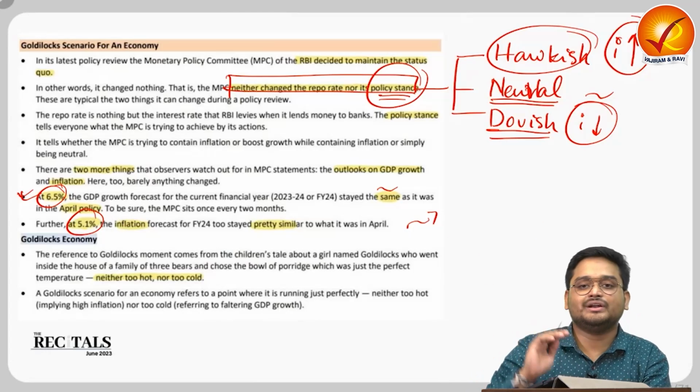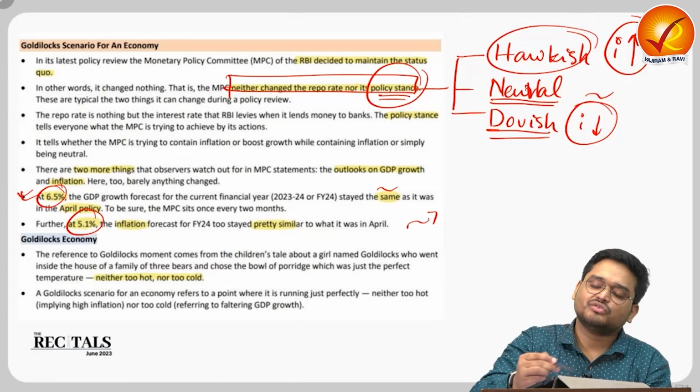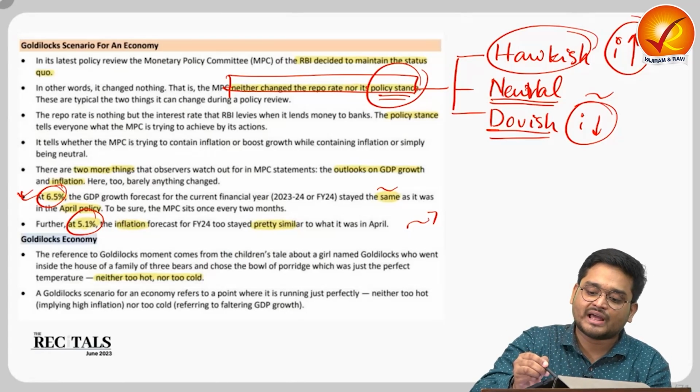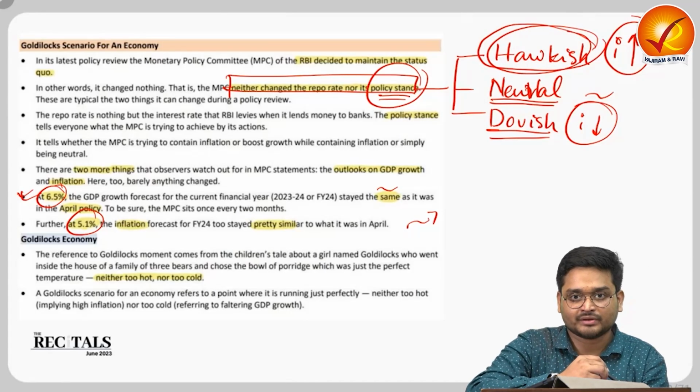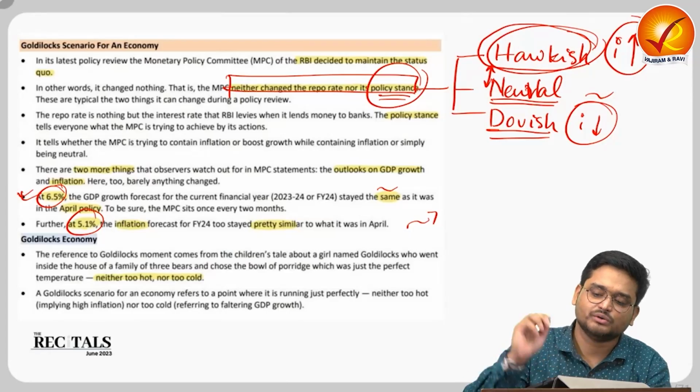So these are the three stances, right? Generally after COVID, most of the central banks all around the world are having hawkish stances, right? Even now we are kind of in the middle of hawkish to neutral stances.